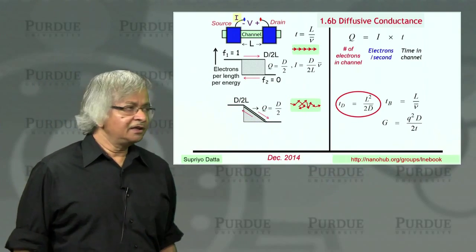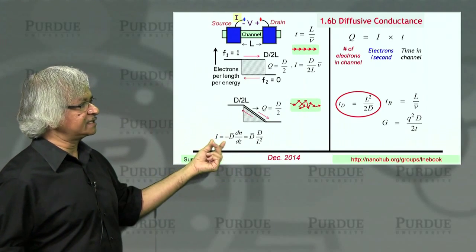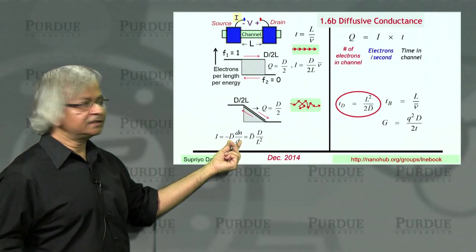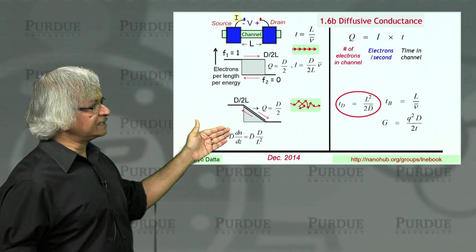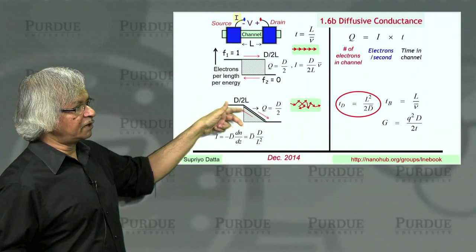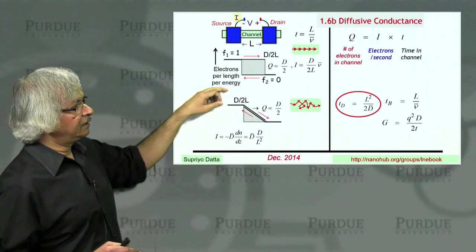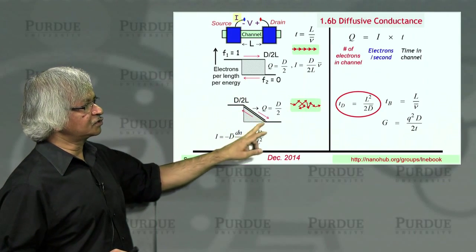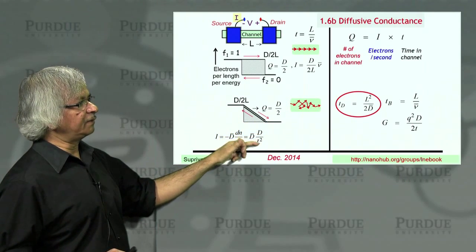What about the current? Well, that's where we invoke the diffusion equation. The diffusion equation says that current in this diffusive transport is given by the diffusion coefficient times the derivative of the electron density. So what's the electron density? Well, that's like D over L at this end. We've got southbound and northbound, so D over 2L for each one. So it's like D over L. That's the electron density, and then dn/dz: D over L goes to 0 there, and this length is L. So it is D over L divided by L.